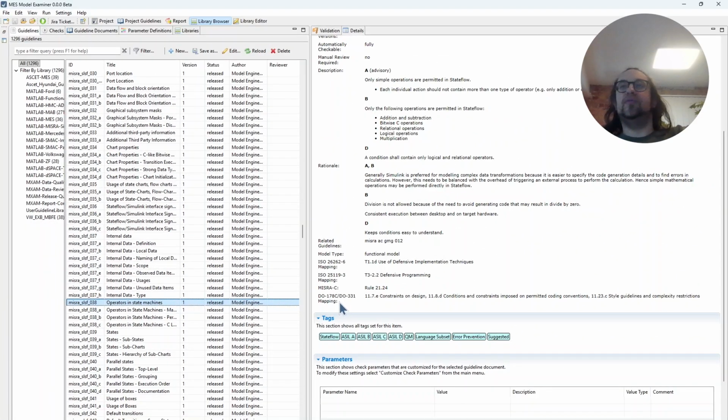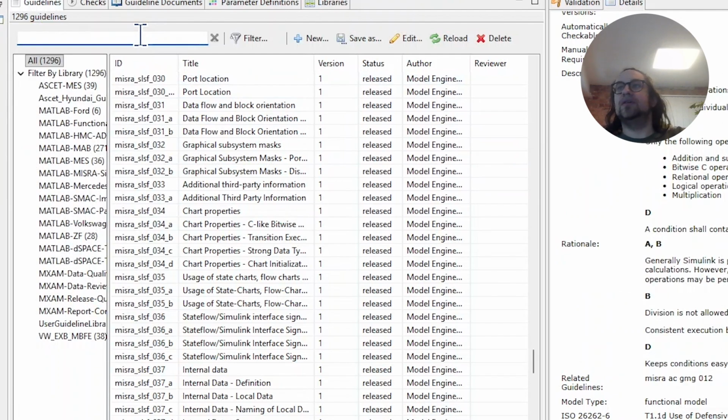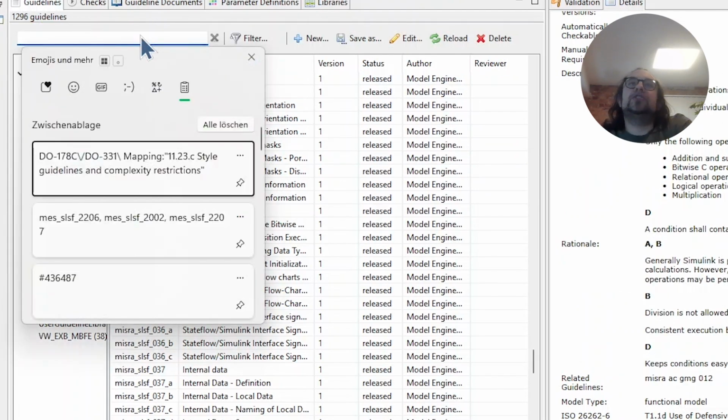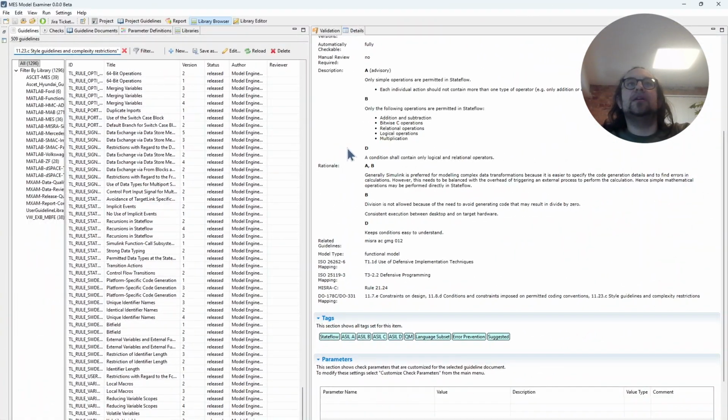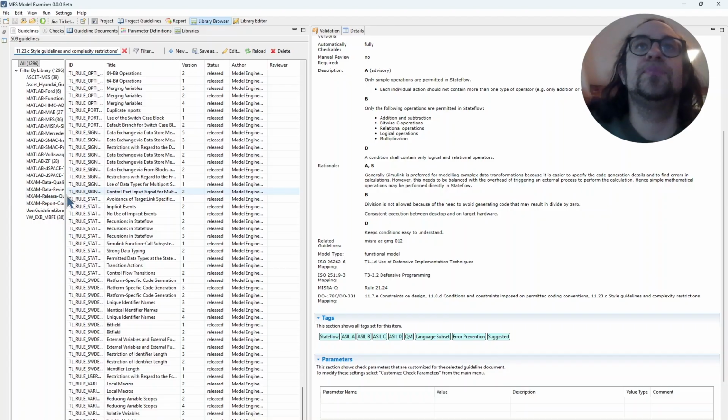This is done for nearly every guideline, and you are also now able to list guidelines that cover a certain topic from the standard with the help of our Lucene search filter query. For instance, when you look for style guidelines and complexity restrictions, you can give this in the filter query and see that there are 509 guidelines that cover this topic from the aviation standard.